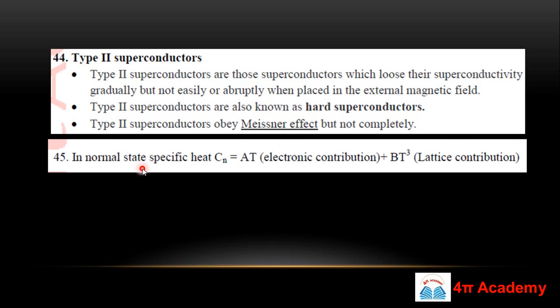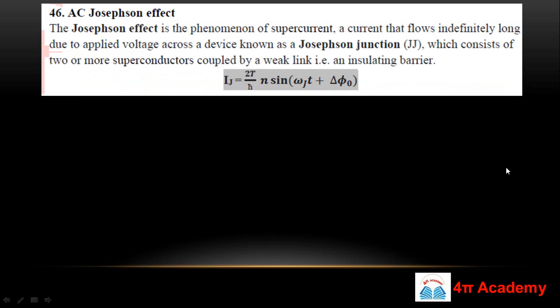And the total specific heat of a superconducting material will be the sum of the electronic contribution and the lattice contribution. So if your superconducting material is in the normal state, then the specific heat Cn will be AT plus BT cube. So this AT is the electronic contribution, and this BT cube is the lattice contribution.